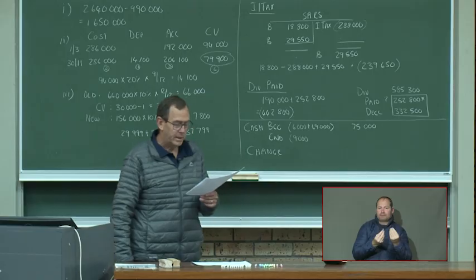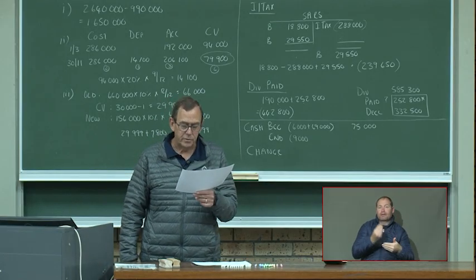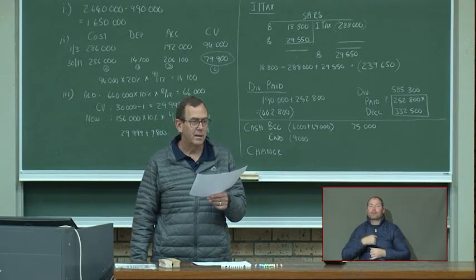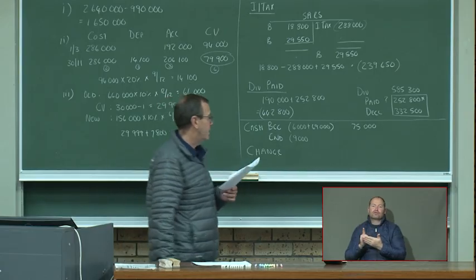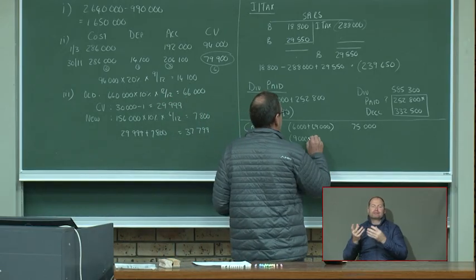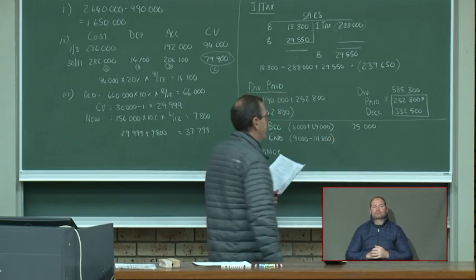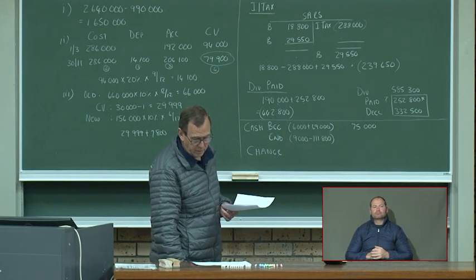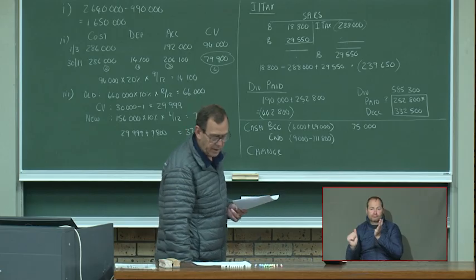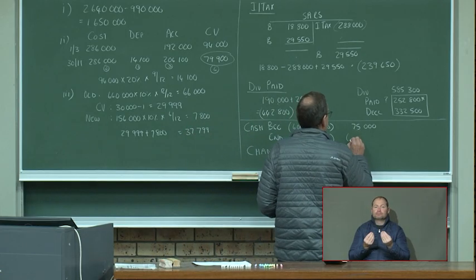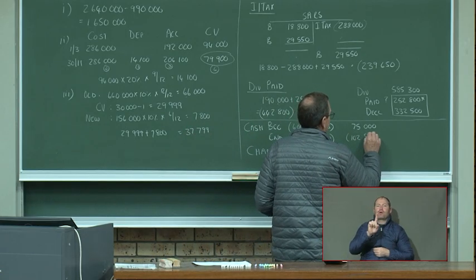But now we have an overdraft or a credit balance. That means an overdraft of 111,800. So we subtract that 111,800. And if you subtract that one, you get a negative 102,800.